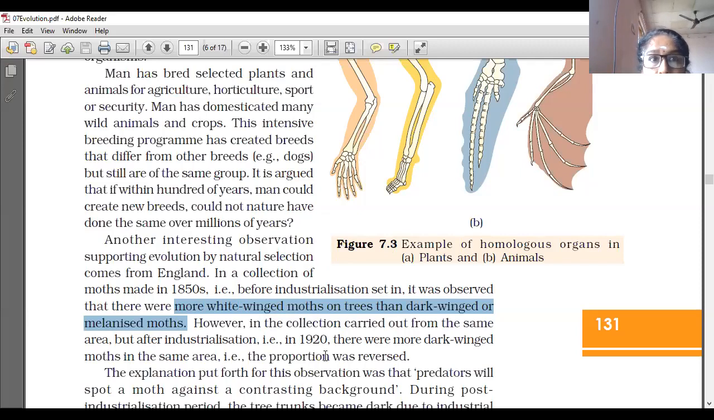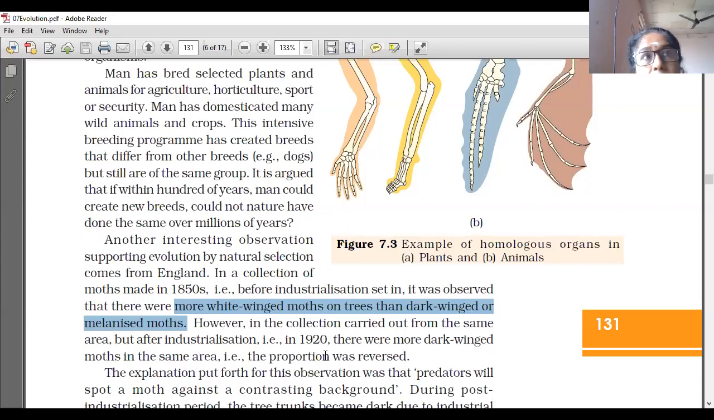So there are two types of moth: dark-winged moth and white-winged moth. Before industrialization, the atmosphere was white in color, as smoke and dust were not there. So, to match and adapt with the atmosphere, most of the moths had white wings. The white-winged moths show that the atmosphere was very clear, because they were adapted to the environment.